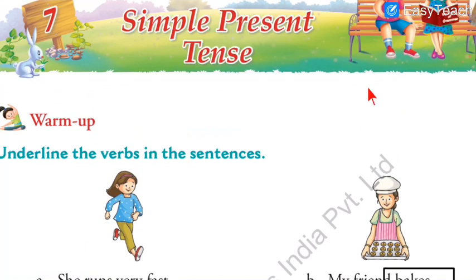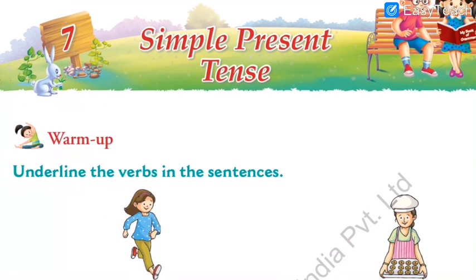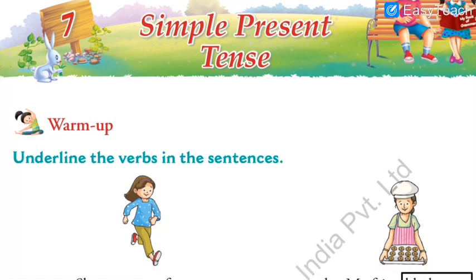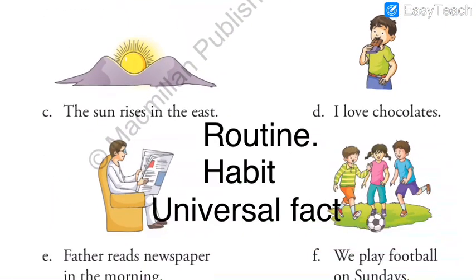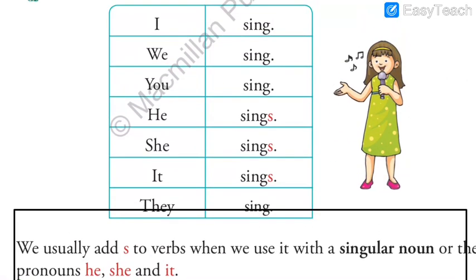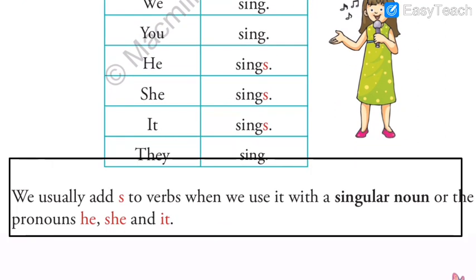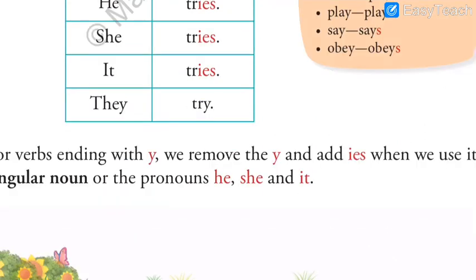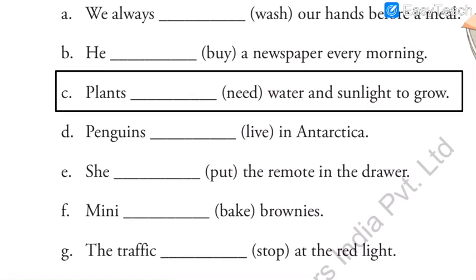Then we solved simple present tense. Today, for the second time, I explained what is tense, what is simple present tense, what is included: routine, habit, universal fact, and then I also explained what is a verb. Then we solved the exercises again. And not only exercises, but today I again explained the 3 rules: where to add s, where to add es, and where to add ies.